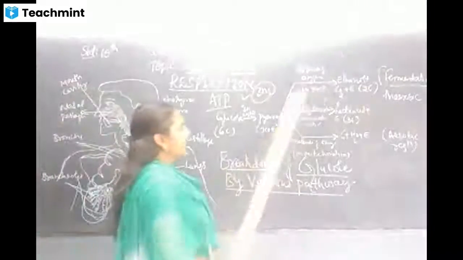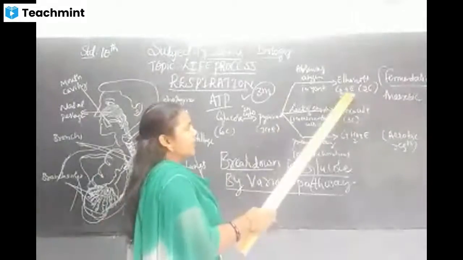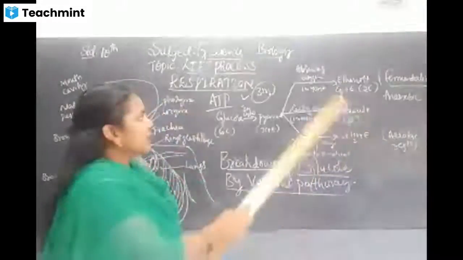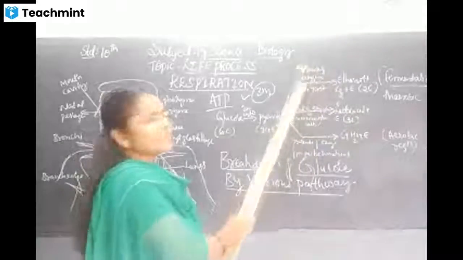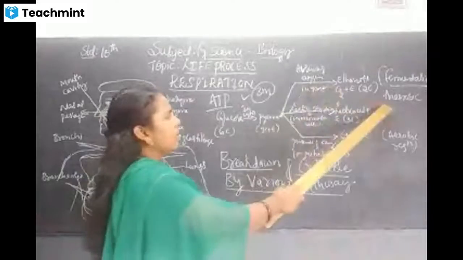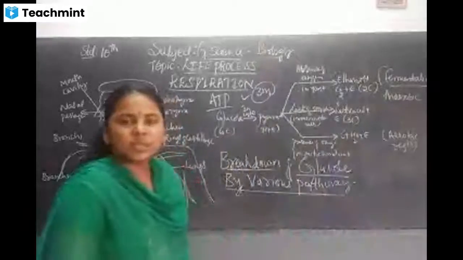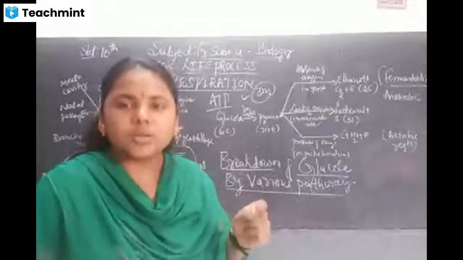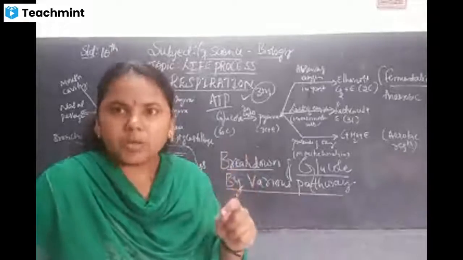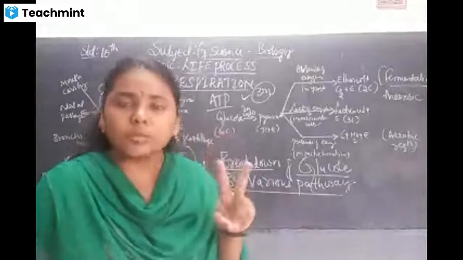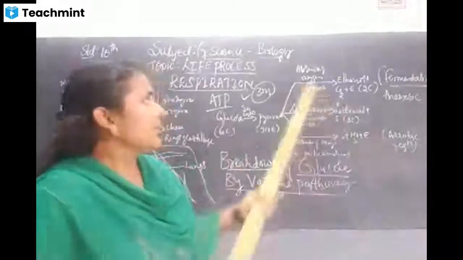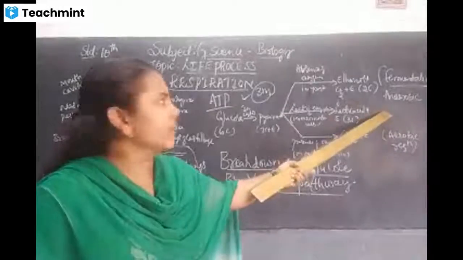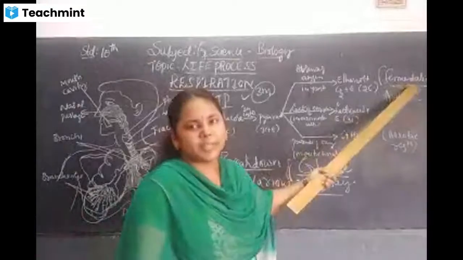In the first stage, a 3 carbon molecule is converted into 2 carbon molecules with the liberation of energy. This takes place in the absence of oxygen, hence the process is called anaerobic respiration. Anaerobic means there is an absence of oxygen. The breakdown of 3 carbon molecules into 2 carbon molecules in the absence of oxygen is called anaerobic respiration, and this is also called fermentation.